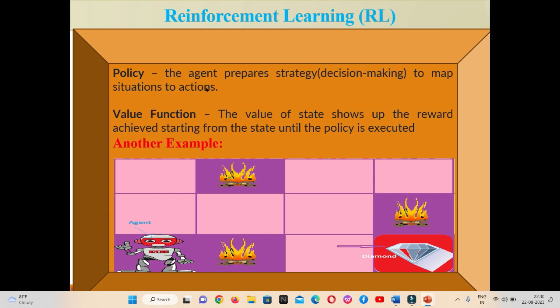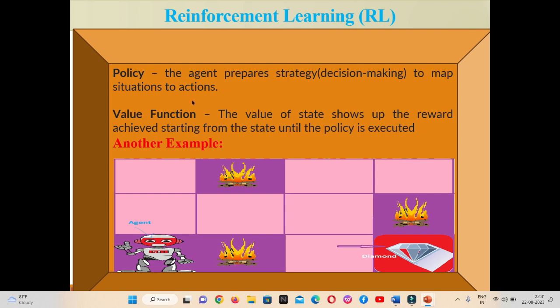Next is the policy. The policy is basically the strategy which is used for decision making to map situations to actions. It means what kind of action the agent has to take is decided by the particular policy or the strategy. So if the strategy allows the actions to take place, then according to the policy the agent would perform a particular action.